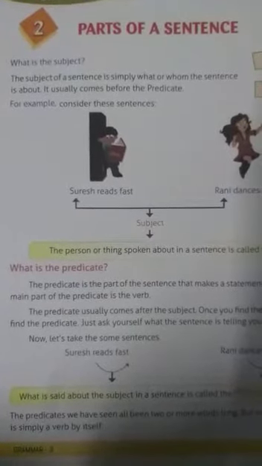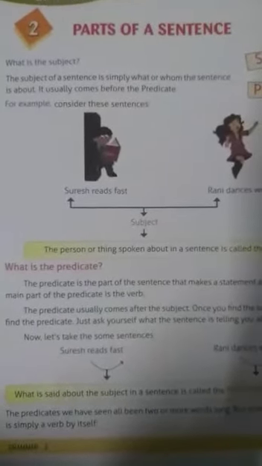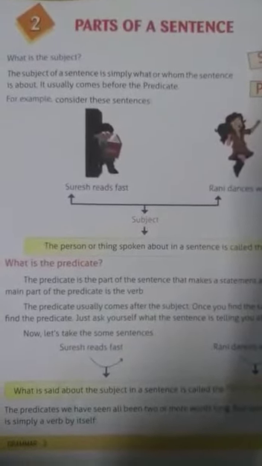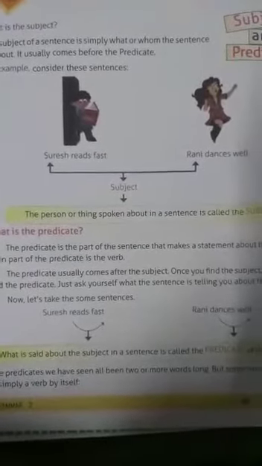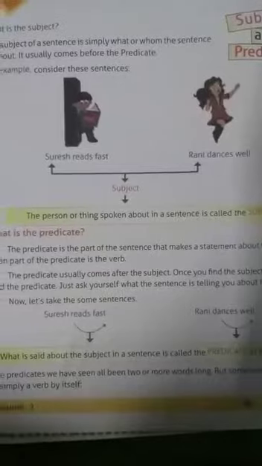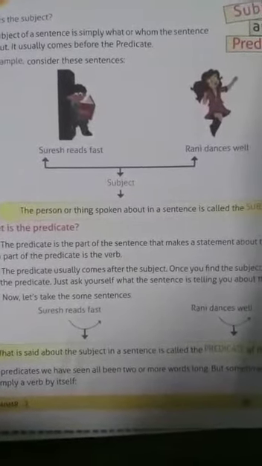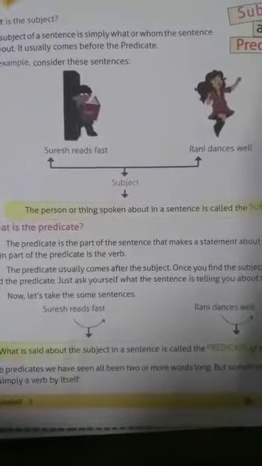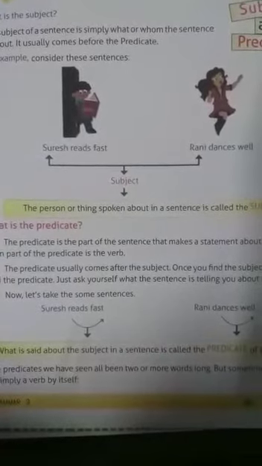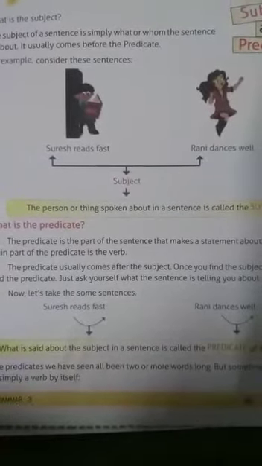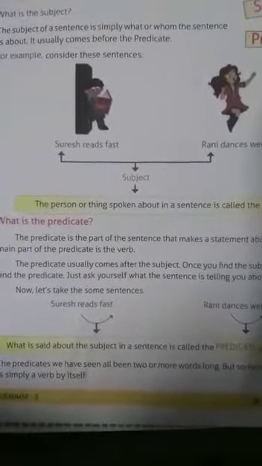It actually comes before the predicate. For example, consider these two examples. You can see these two examples with the picture here, children. Suresh reads fast and Rani dances well. Here, Suresh and Rani, have you observed the arrow mark? That is the subject. Suresh and Rani, that is the subject in the sentence.